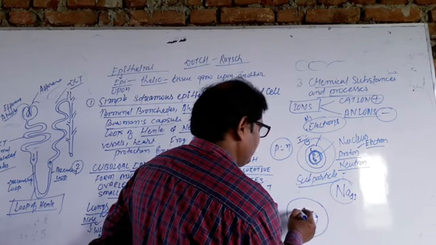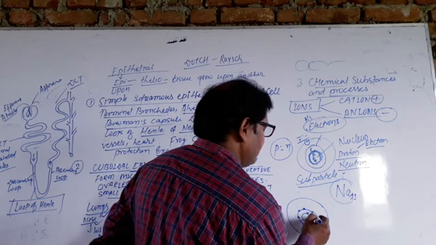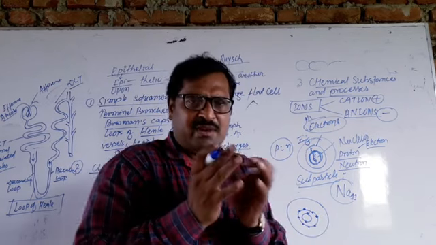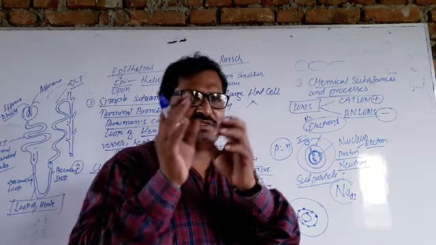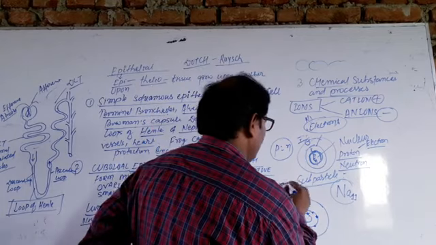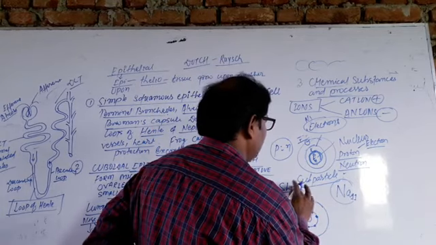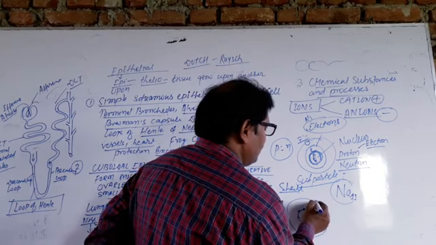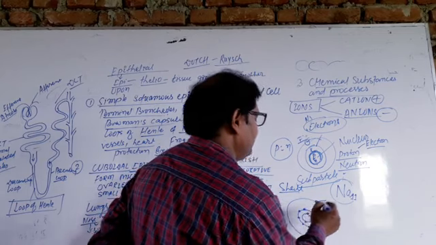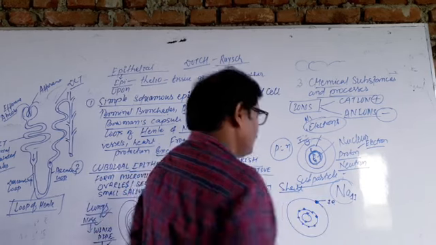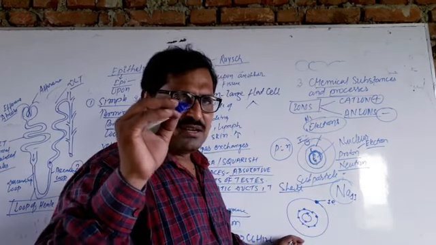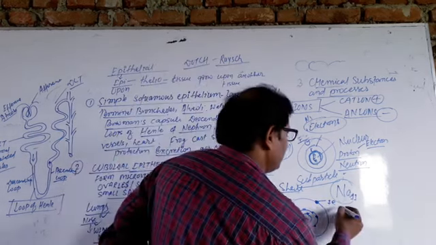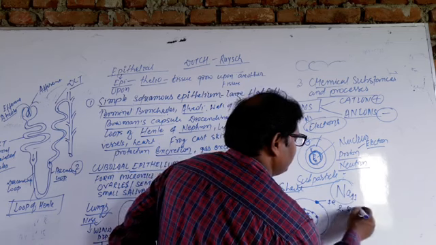1, 2, 3, 4, 5, 6, 7 and 8 electrons. This is the arrangement of the electrons in different shells. After that, 8 electrons, and the outermost shell has only 1 electron. So what is the arrangement of the electrons in sodium? That is 2, 8 and 1.